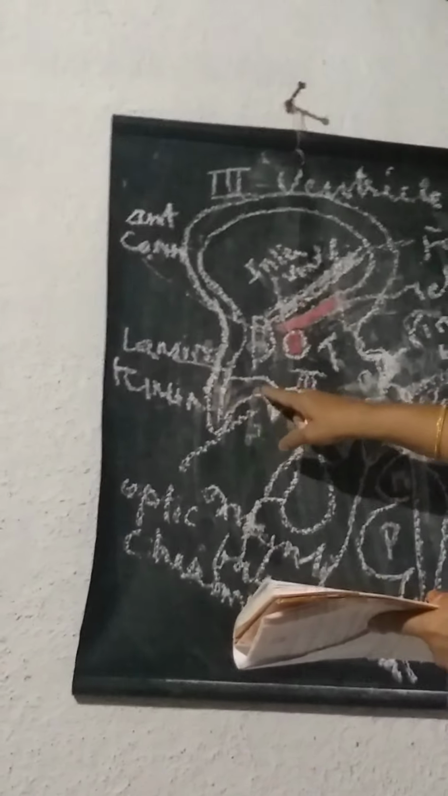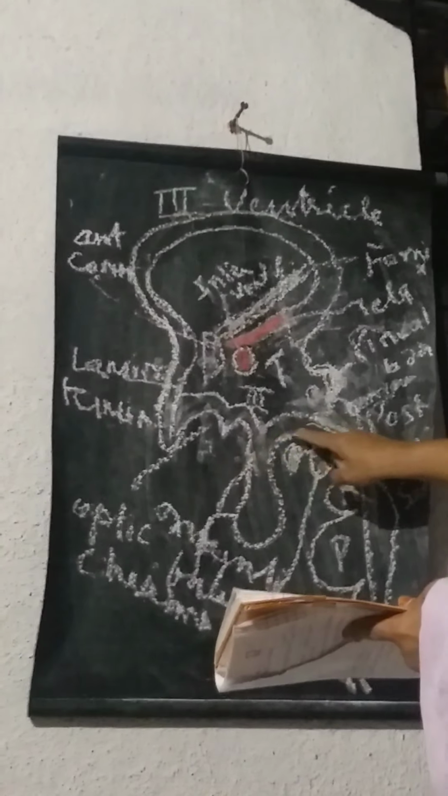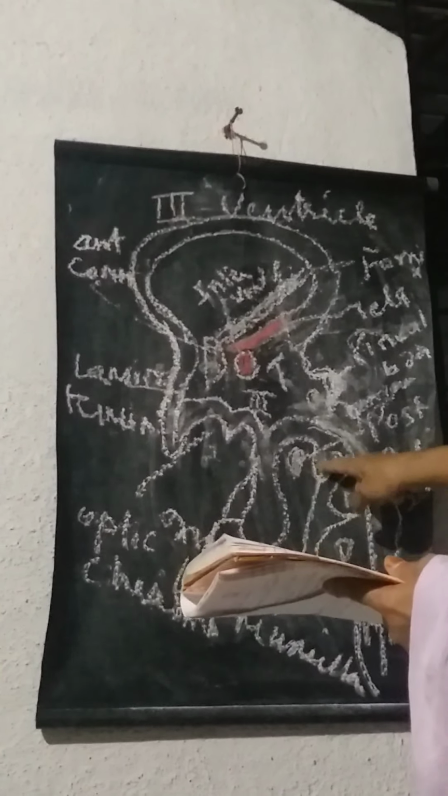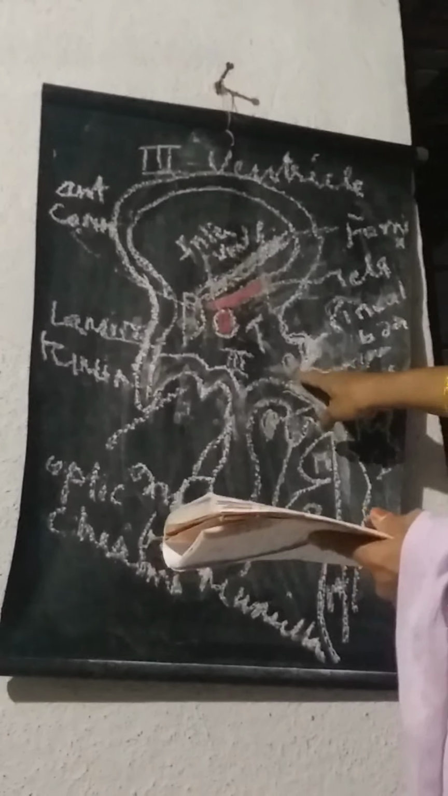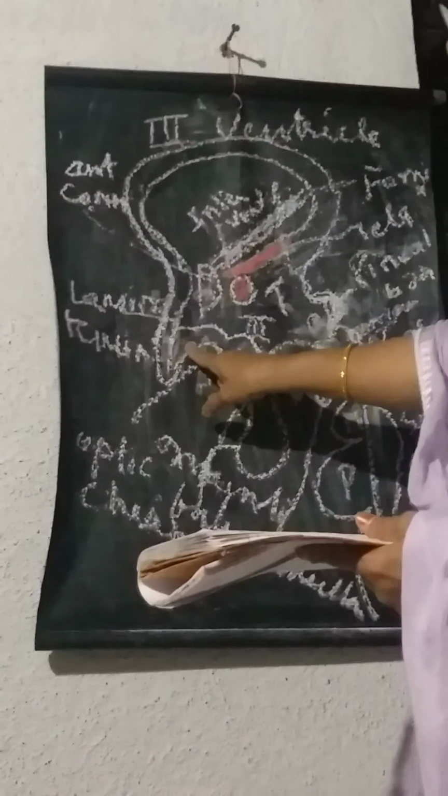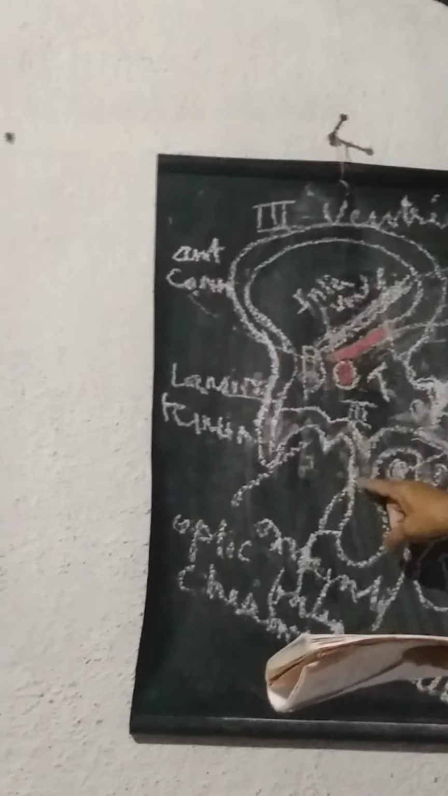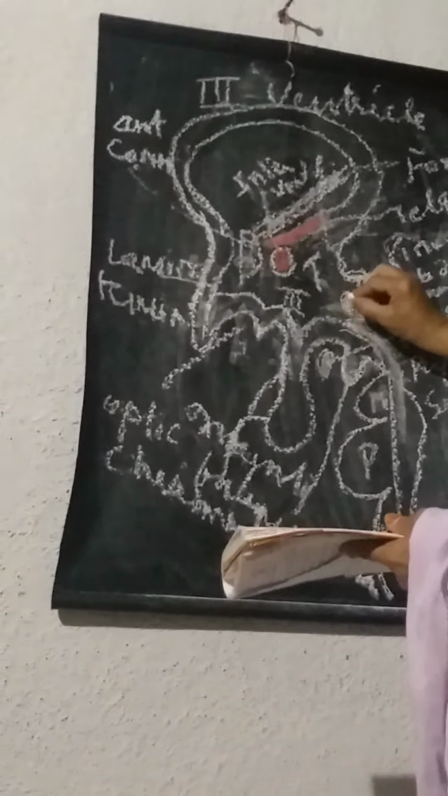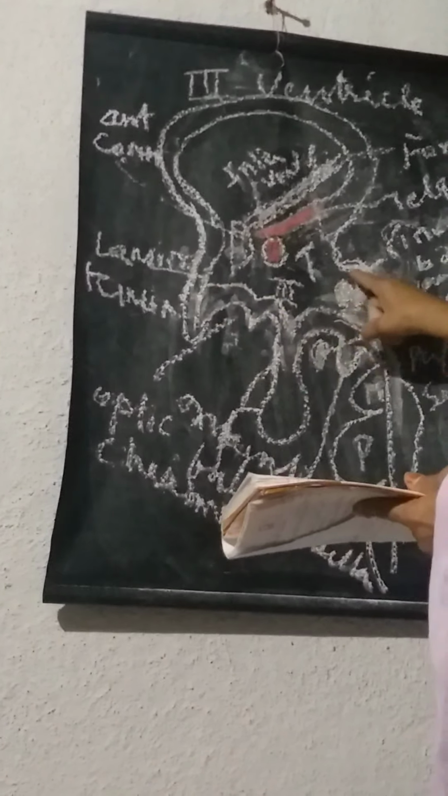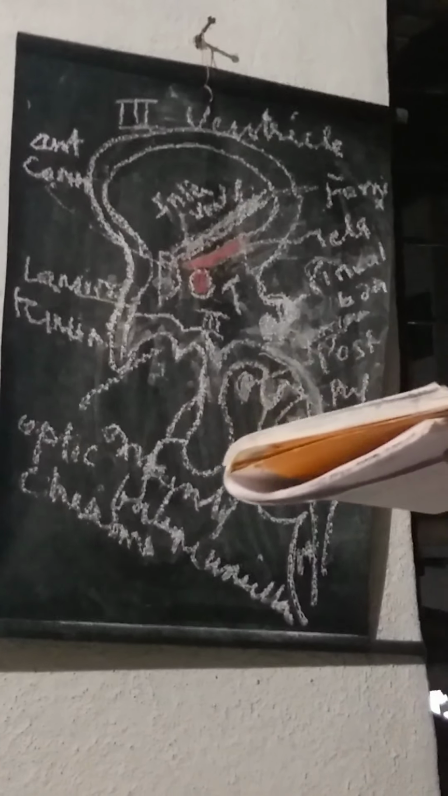The floor is formed by the optic chiasma, the infundibulum of the pituitary gland, the mammillary body, the posterior perforated substance and the tegmentum of the midbrain. This is the optic chiasma. This is the infundibulum of the pituitary. This is the mammillary body. And this is the posterior perforated substance. So all these structures form the floor of the third ventricle.